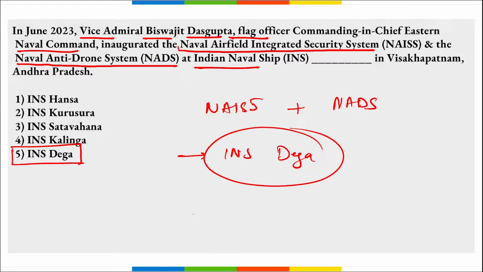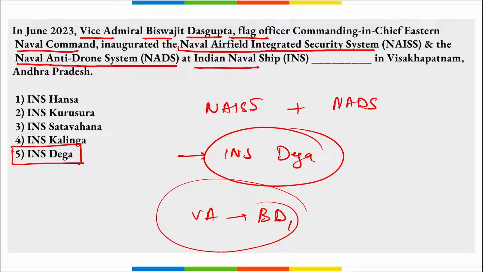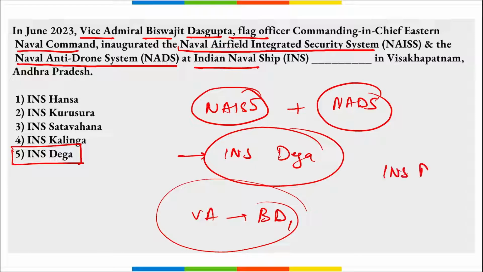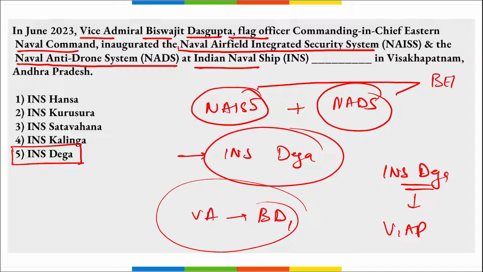Then they were inaugurated by whom? If the name of the person is asked, then Vice Admiral Biswajit Das Gupta, who is the Flag Officer Commanding in Chief of the Eastern Naval Command, inaugurated the Naval Airfield Integrated Security System, that is NAISS, and your Naval Anti-Drone System, at Indian Naval Ship Dega, correct? And where? At Visakhapatnam, Andhra Pradesh, right? Then the question can be asked that these two systems were developed by whom? They were developed by Bharat Electronics Limited, BEL.